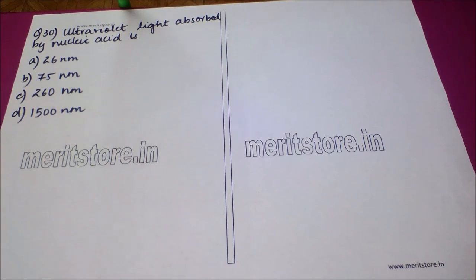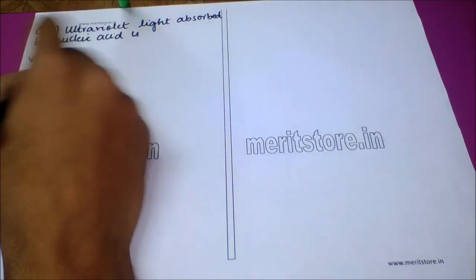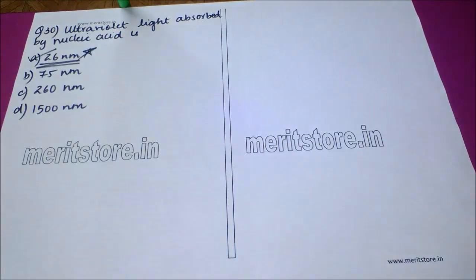The next question is, ultraviolet or UV light absorbed by nucleic acid is option A, 26 nanometer, option B, 75 nanometer, option C, 260 nanometer, and option D, 1500 nanometer. So the correct answer to this question is 260 nanometer, and it is important we remember this value.